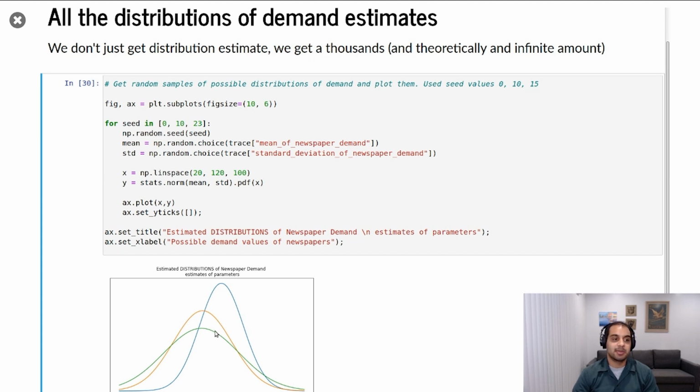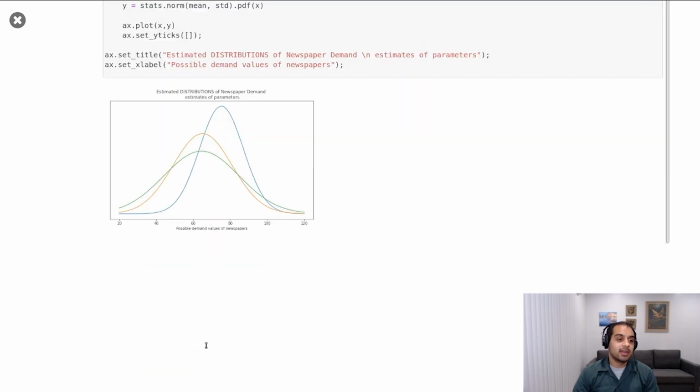And because we have distributions of our parameters, that actually means we have many different distributions of our newspaper estimates. So the Bayesian statistics is telling us that we could have a distribution of newspaper demand that is this one, somewhere around 80 and very narrow, or it could be this green one, which has a mean somewhere around 60 and is very wide. We don't quite know whether it's this one or this one, but we get estimates for both.